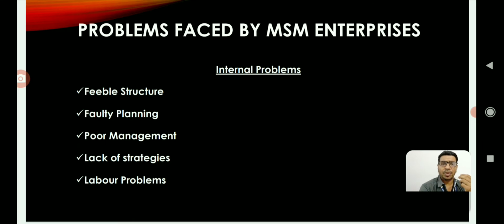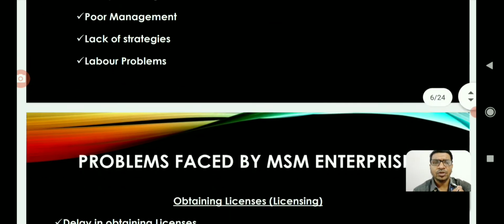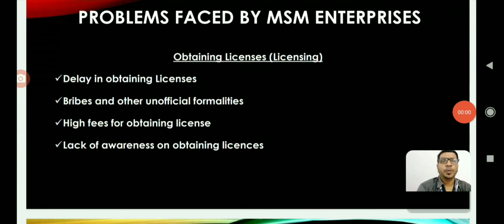Fifth one is labor problems. Unavailability of labor or high labor costs may adversely impact the MSMEs' growth. These are a few important internal problems faced by micro, small and medium enterprises. Next, obtaining licenses, in which there are four major aspects. First one is delay in obtaining licenses. Second one is bribes and other unofficial formalities. Third one is high fees for obtaining licenses, and fourth one is lack of awareness in obtaining licenses. Let us look at each one in brief.